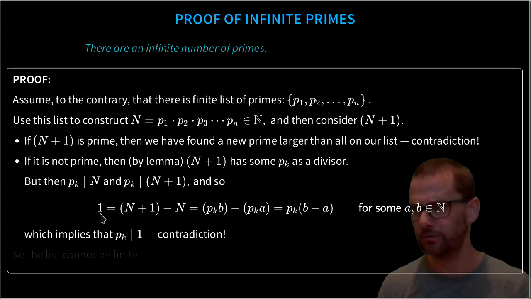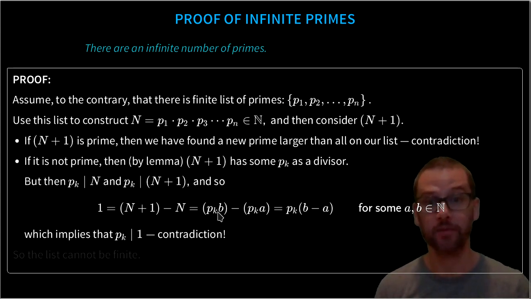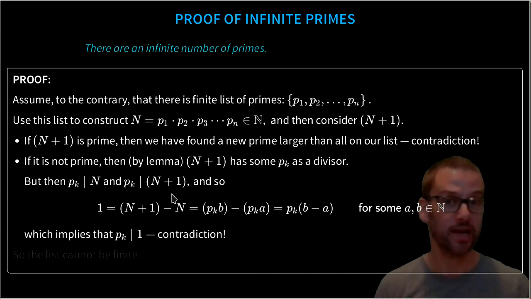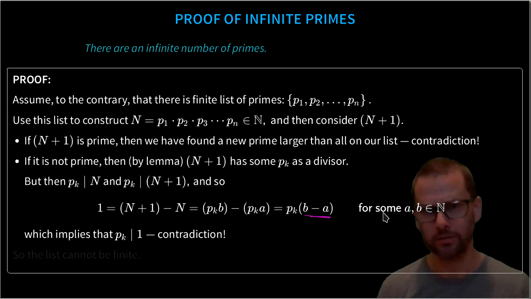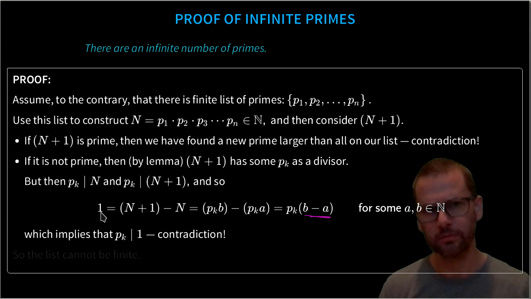So we can just take the difference between these things. 1 is N plus 1 minus N. We know N plus 1 is pk times some number b. And we know N is pk times some number a, because of these two divisibility results. But that means we can say that 1 is pk times b minus a. But this tells us that pk divides 1.